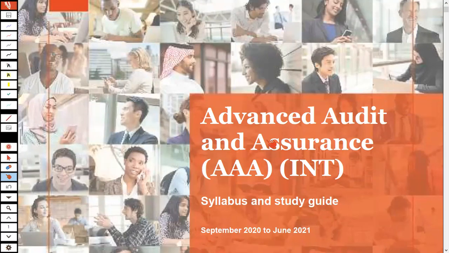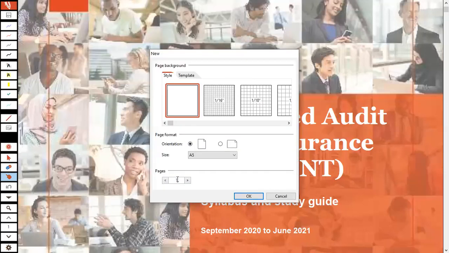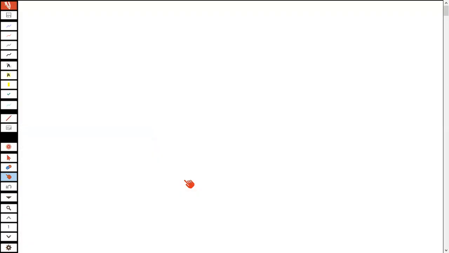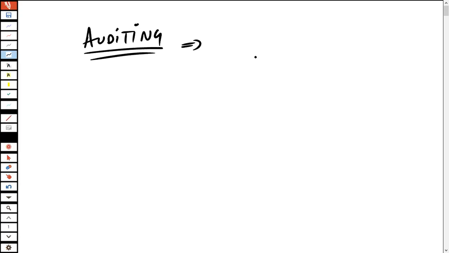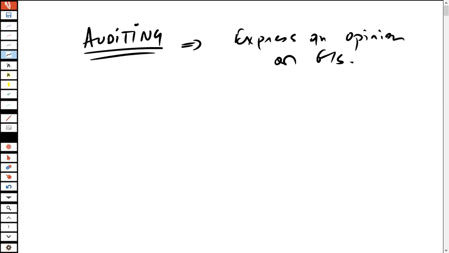One thing that I would like to clarify before I start discussing this AAA paper is this: whenever we talk about the concept of auditing, what exactly are we trying to do? Whenever we are talking about audit, we are actually trying to express an opinion on the financial statements.